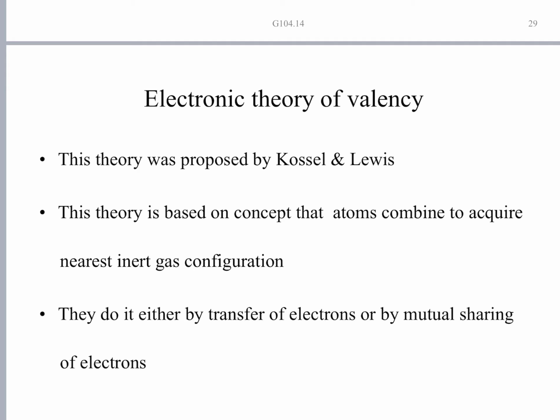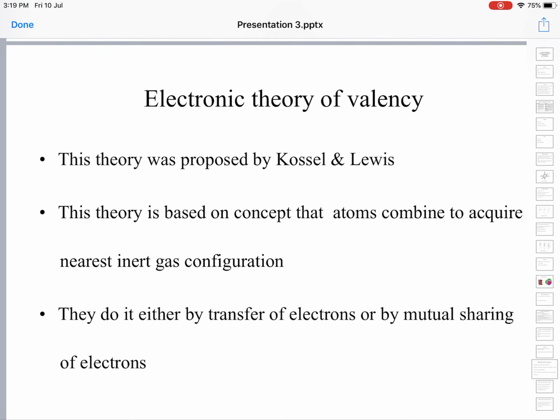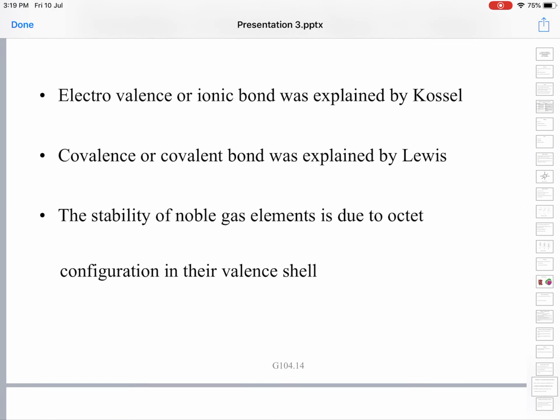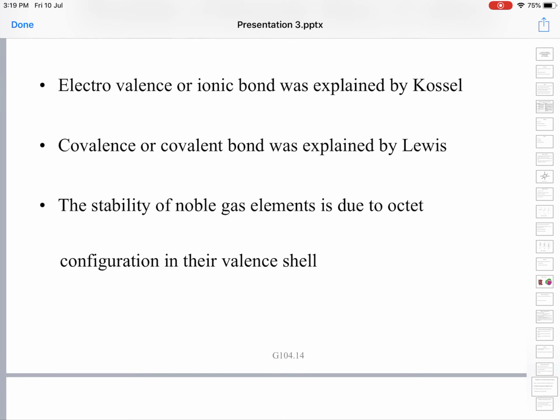To gain this inert gas configuration, they can do it either by transfer of electrons from one atom to another, where one atom loses and the other atom gains, or they can also mutually share the electrons.